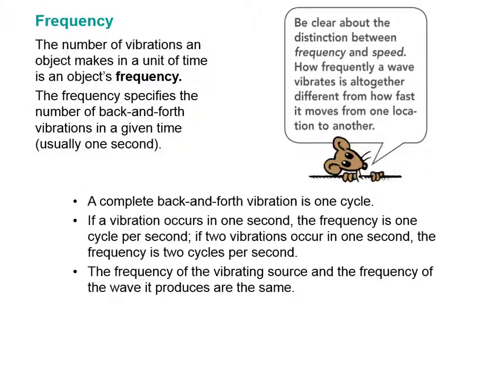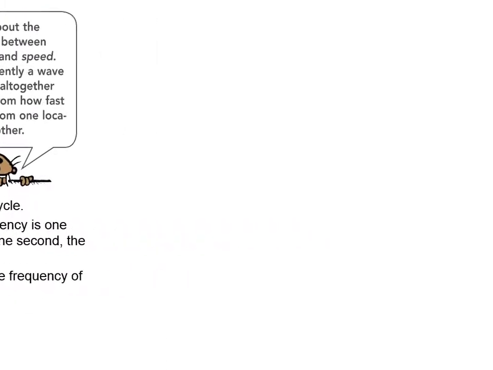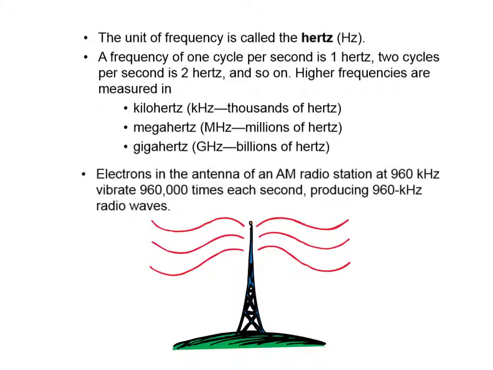And we have to be clear about the difference between frequency and speed. A frequency is how fast a wave vibrates, and it's different than how fast a wave moves from one place to another, which would be the wave speed. Now, the unit of frequency, called the hertz, is named after Heinrich Hertz, who demonstrated radio waves back in 1886. So 1 vibration per second is 1 hertz. 2 vibrations per second is 2 hertz, and so on. Higher frequencies are measured in kilohertz, and still higher frequencies in megahertz.